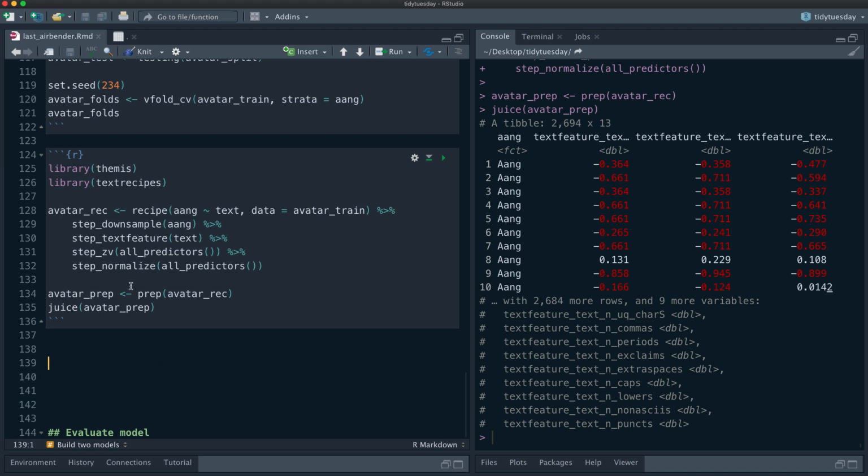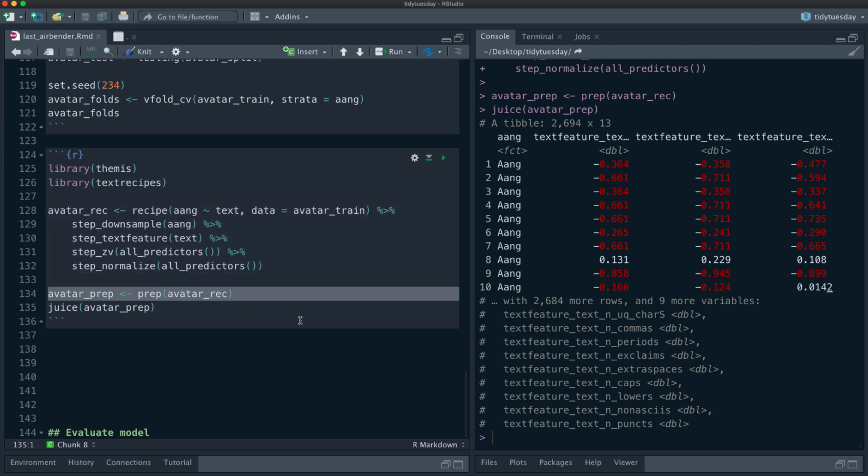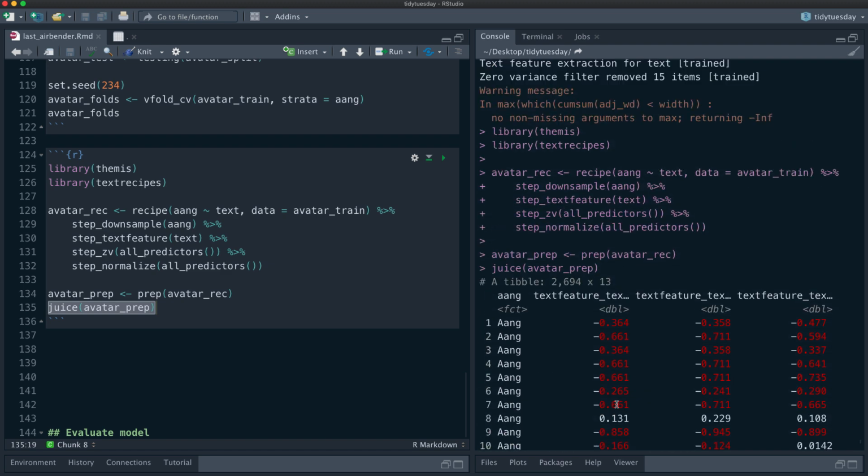Okay, so we've got our data preprocessing going. Prep is where, when I defined the recipe, nothing was actually computed or estimated, but when I prepped it, that's when it happened. And then juice goes back into the prepped recipe and gets out the training data that was used to compute it. So we can do that to see what actually happened. What did I get out at the end? How many features do I have?